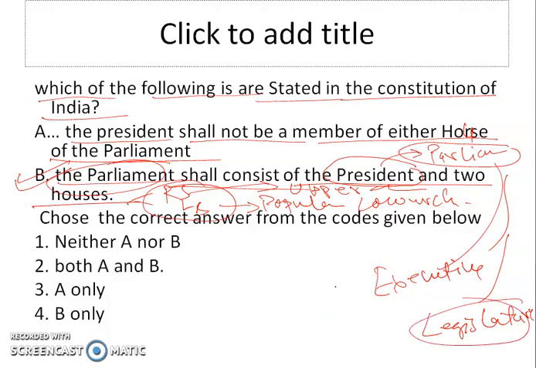So this is the thing, that why President is considered the integral part of Parliament. So the answer will be B only. B is only correct. Now let's come to the next question. The next question is,